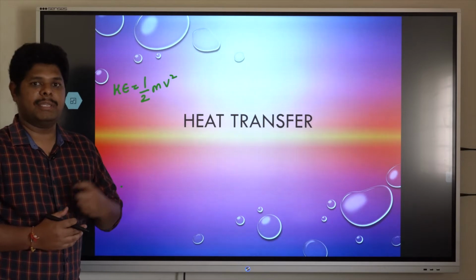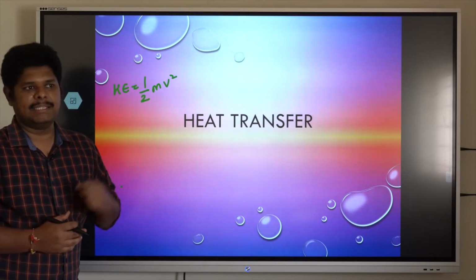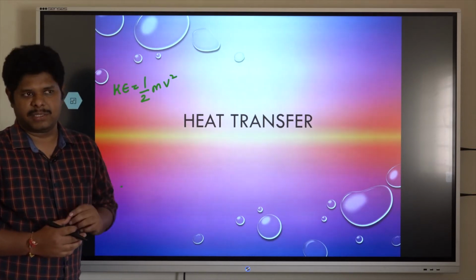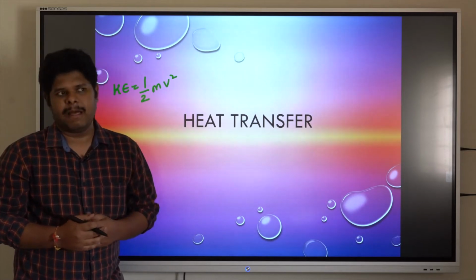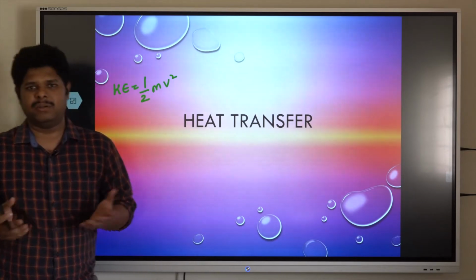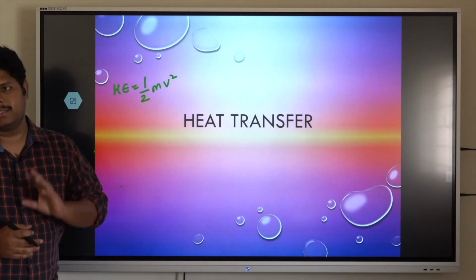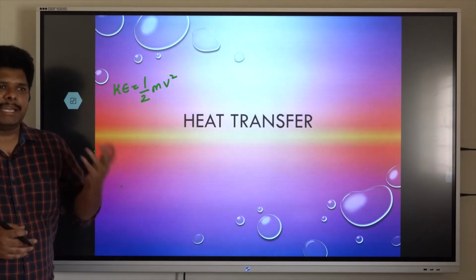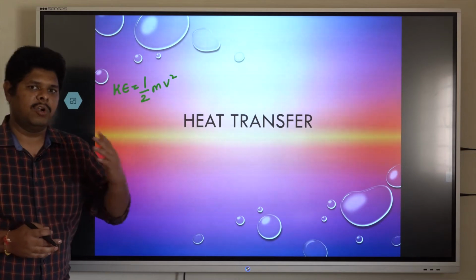We need to speak about heat only when there is energy flow, and that energy flow is due to the temperature difference. So we cannot say heat inside a body is some 10 joules or 20 joules. We cannot say those words. We can speak about heat only when there is a temperature difference, and in general, heat flows from a high temperature body to a low temperature body.